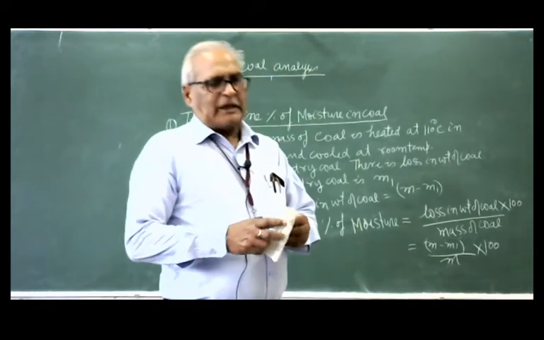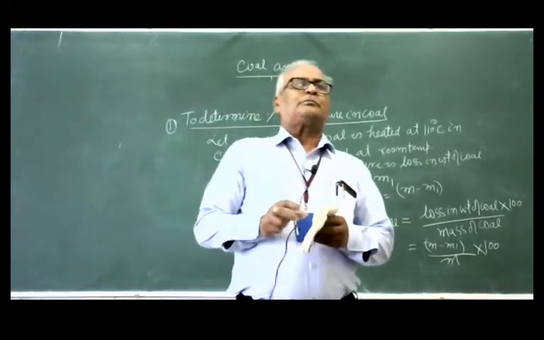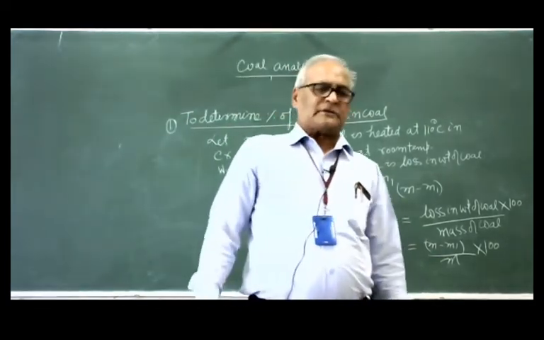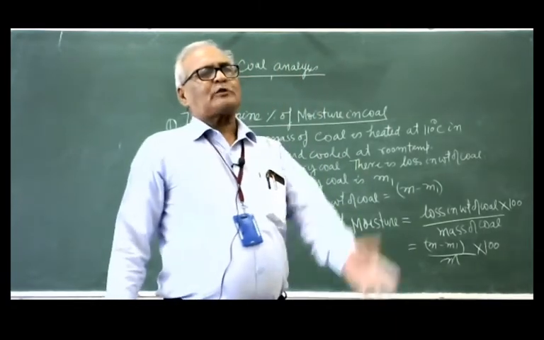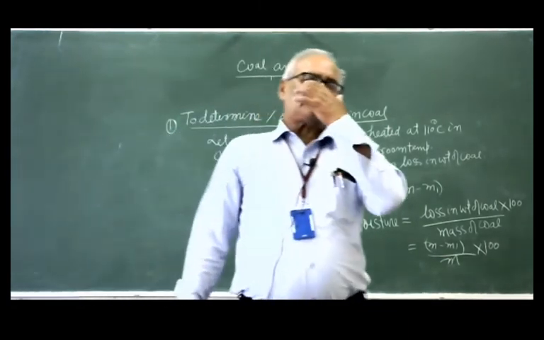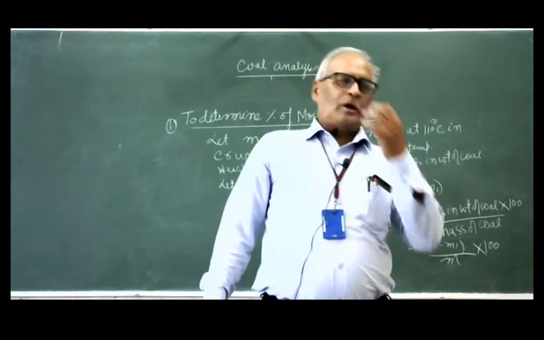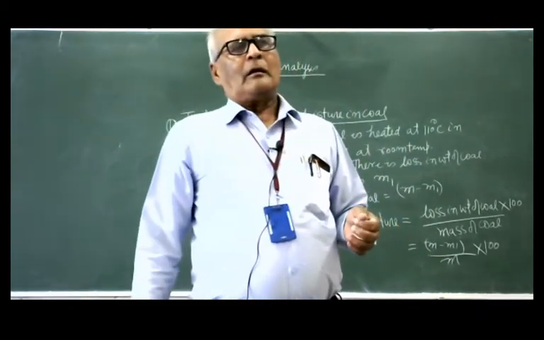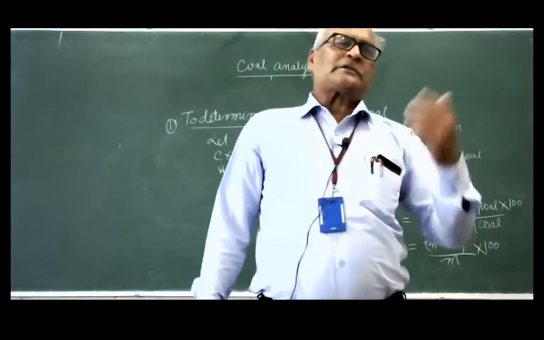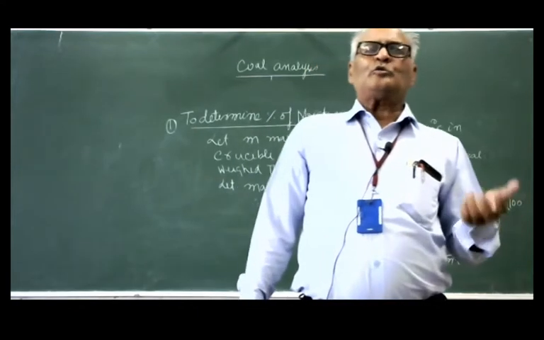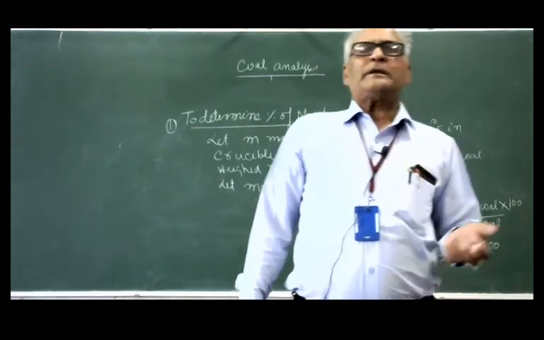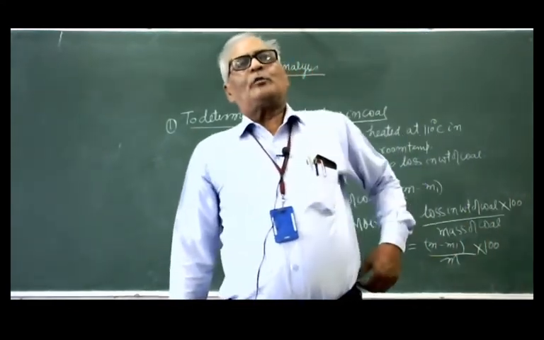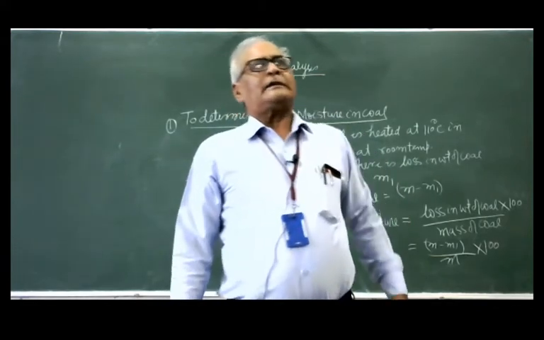Now the second thing is to determine the percentage of the volatile material. There are so many substances present in the coal which are volatile. So how to determine the percentage of the volatile material in the coal?